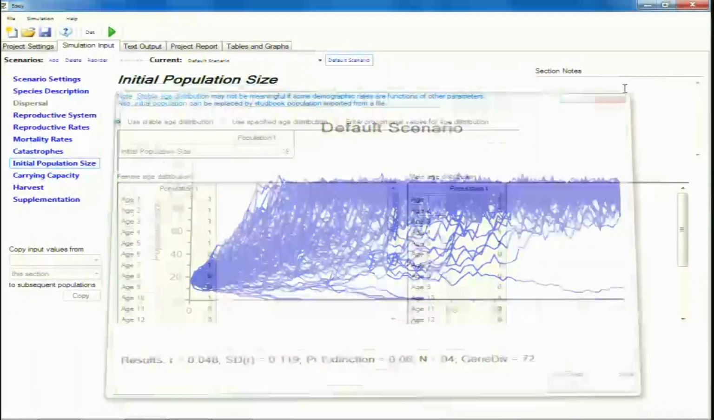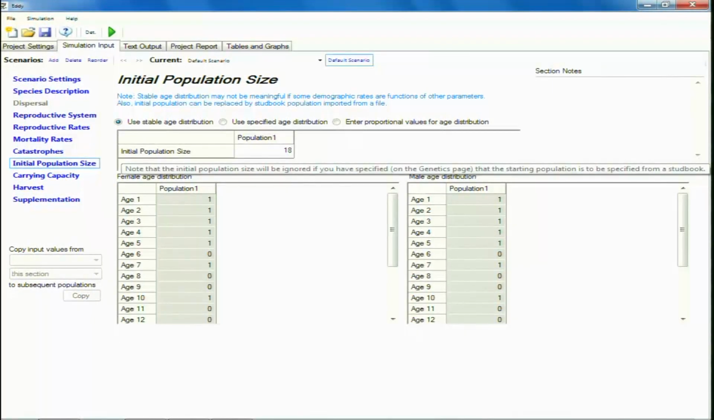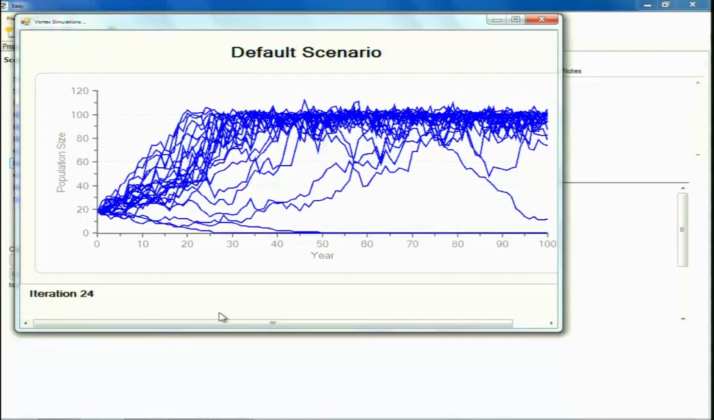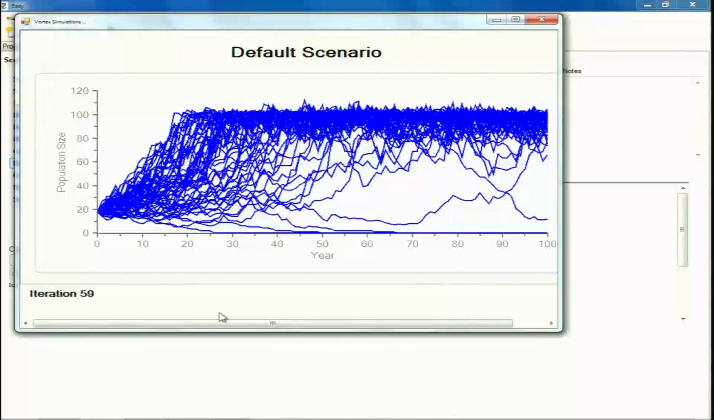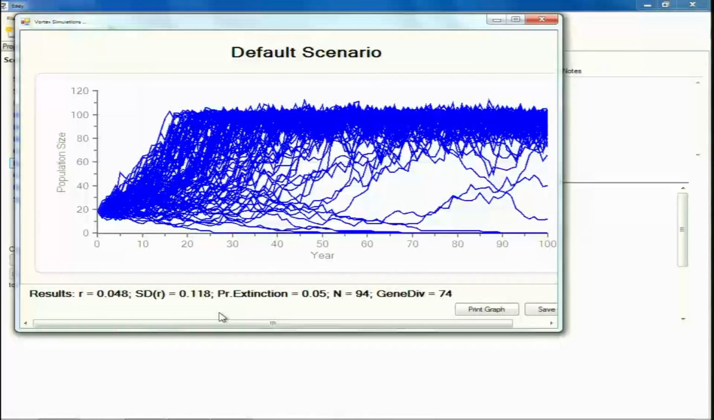So, here we are very close to our cutoff of 5%. So, we are at 6%. Let us put it at 18 individuals. Run it again. Here we have reached 5%.